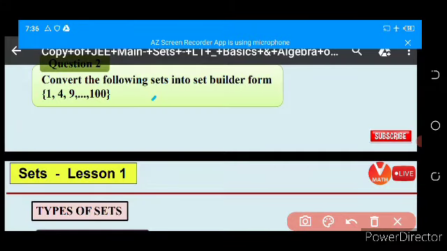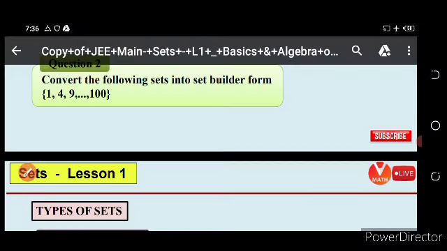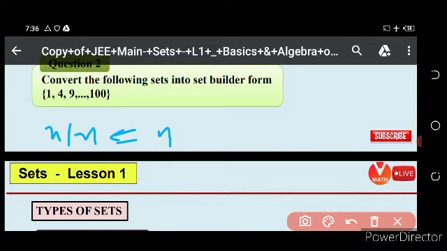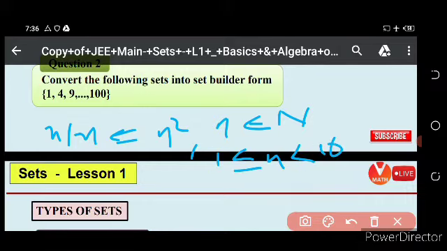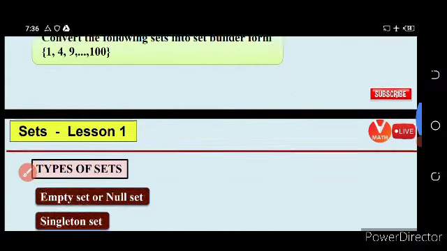Here we can write simply x such that x is equal to n square, where n belongs to natural numbers and 1 less than or equal to n less than or equal to 10. 1 squared, then 2 squared, then 3 squared. So this is inside this bracket.